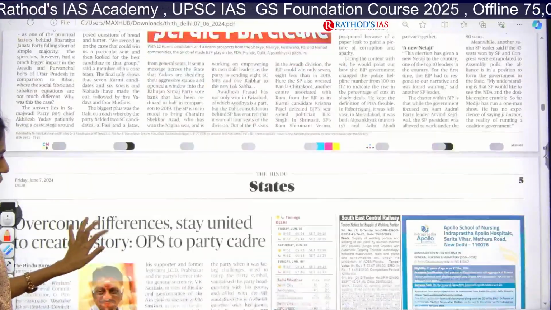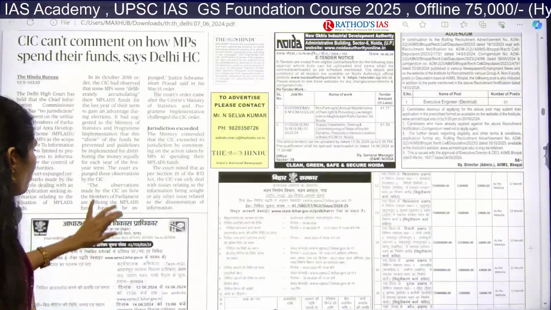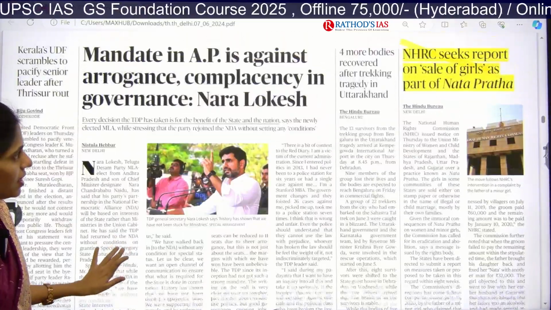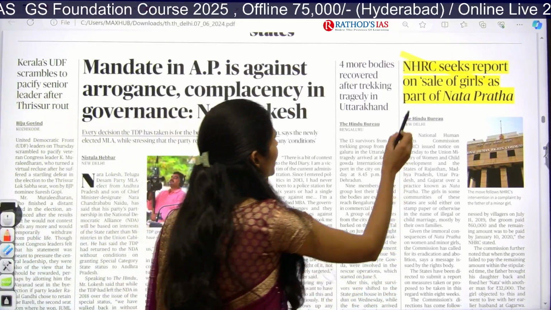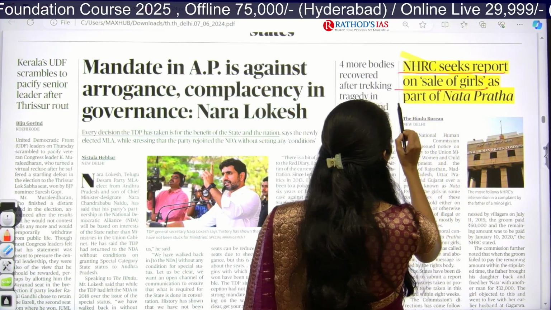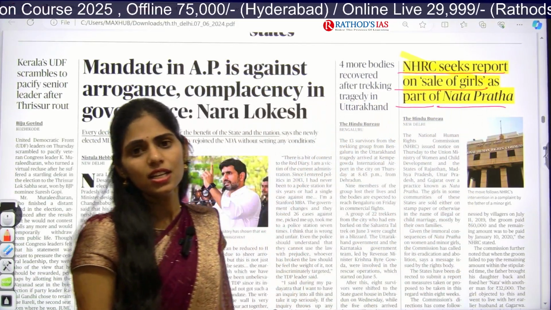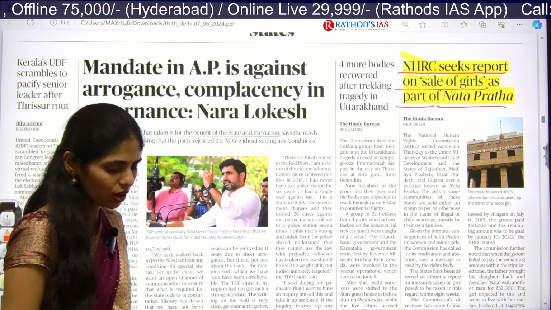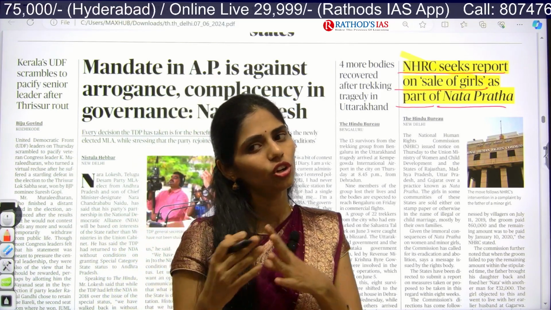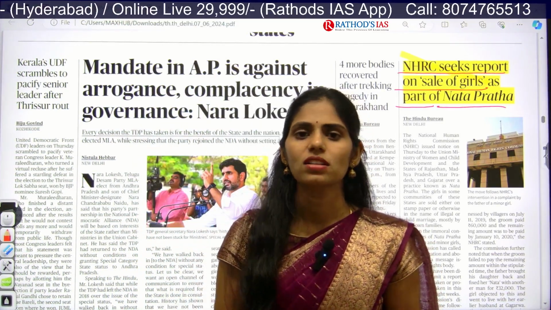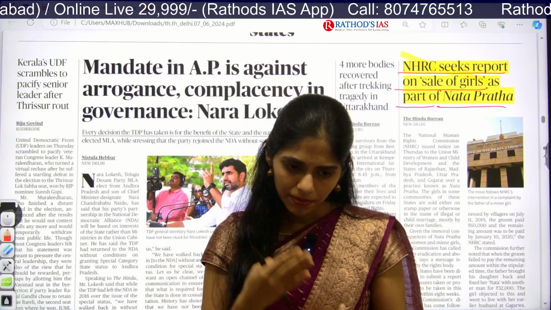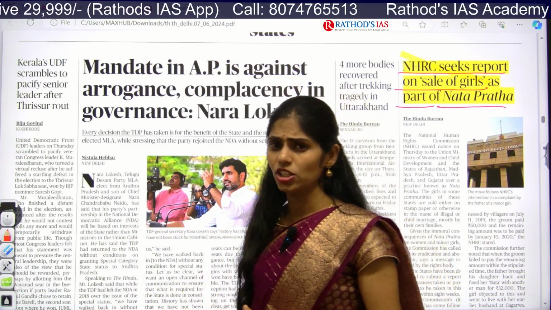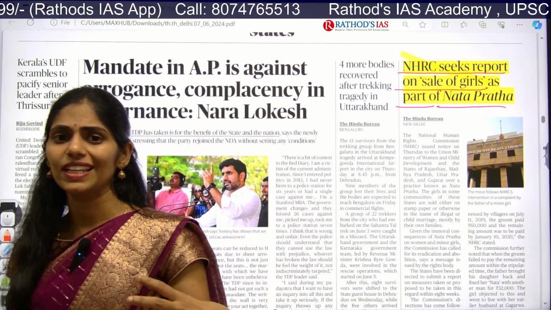Okay, now if you move on to the states page, here also I found nothing much important. Yes, here you can see one article: NHRC seeks report on sale of girls as part of Nata Pratha. This article is talking about the sale of girls. Whenever you talk about child-related crimes, you will know about child labor, working in hazardous and chemical industries, and children being exploited, like sexual exploitation. Those are mostly the crimes against children.